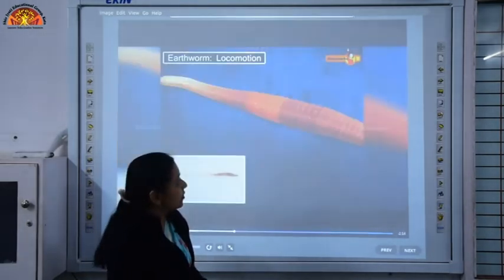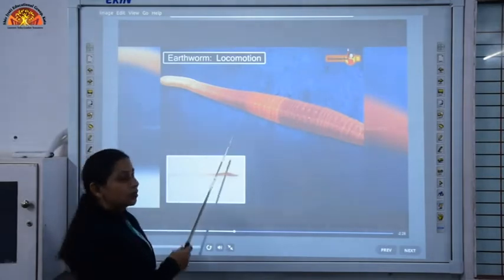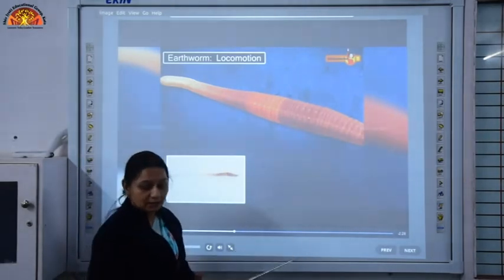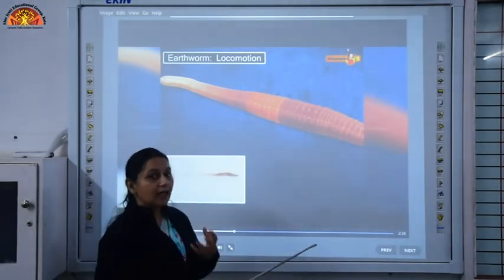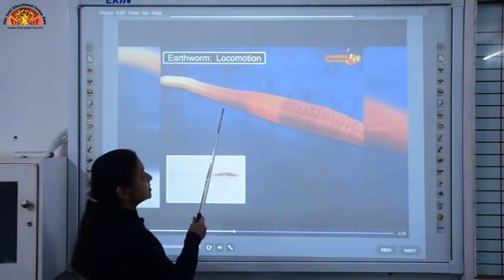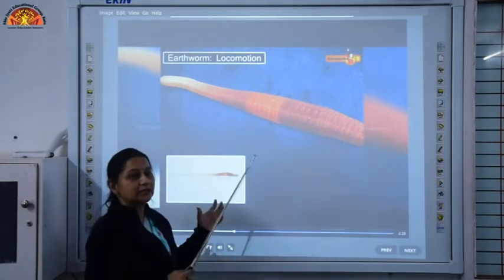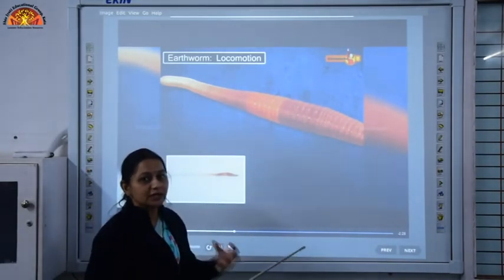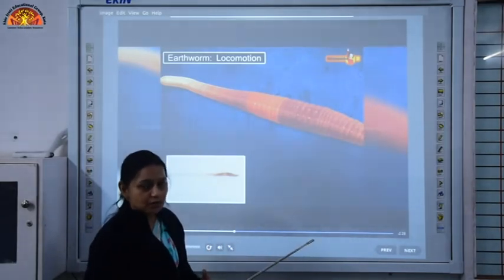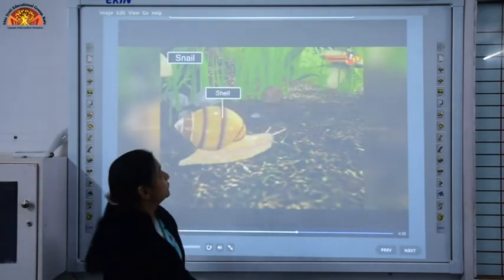These earthworms secrete a slimy substance which helps them in the movement, and a large number of hair-like bristles are present under the earthworm's body, and they help the earthworm to hold grip of the ground. So, this is how the earthworm is able to move.